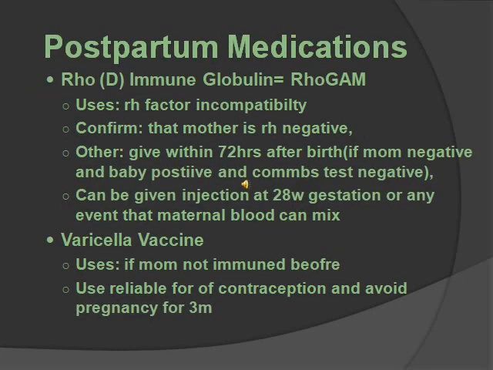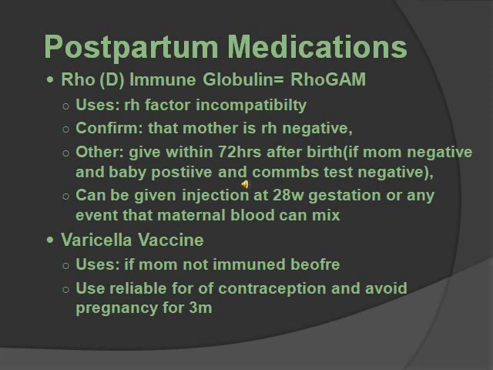Postpartum medication. So these include Rho-D immunoglobulin, known as RhoGAM, and Varicella Vaccine. So RhoGAM suppresses the stimulation of active immunity by Rh-positive foreign RBCs that enter maternal circulation at the time of delivery. So it's used for Rh factor incompatibility between the mother and the baby. So what you have to do is confirm that the mother is Rh negative. If a mom is Rh negative, that's when you would have to give the RhoGAM.